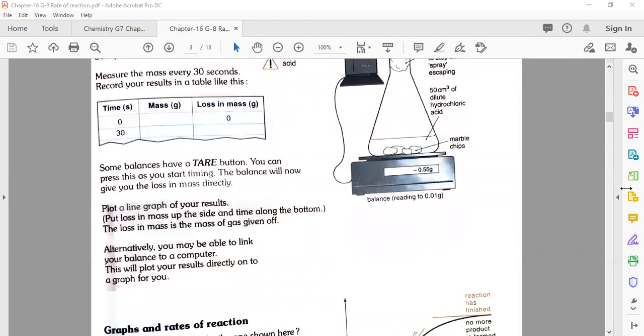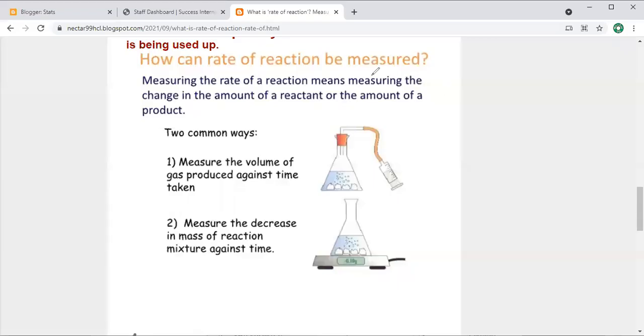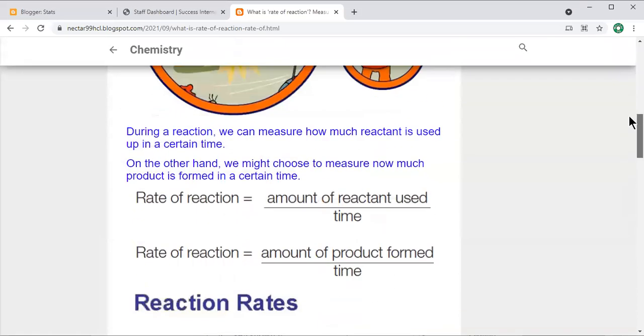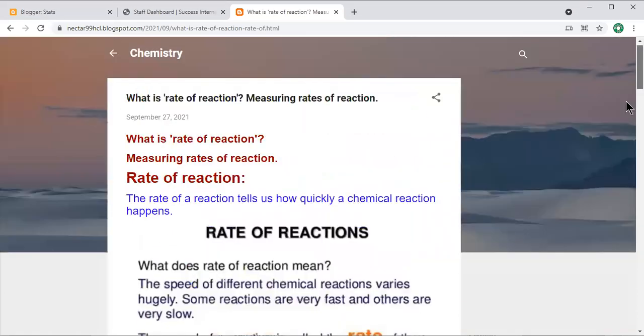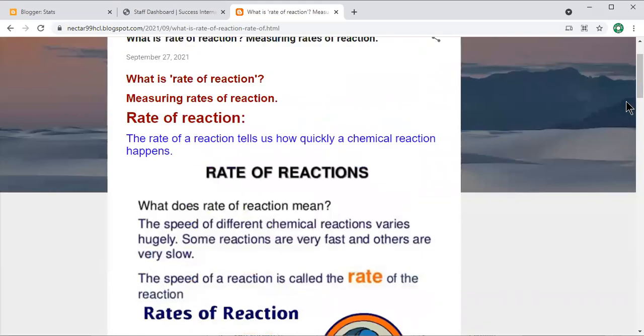Okay, now come back again to this screen. It is time for a recap. I'm going to revise as a summary of the lesson. So what we discussed today, number one, the rate of reaction. What is the rate of reaction? A rate of reaction tells us how quickly a chemical reaction happens.